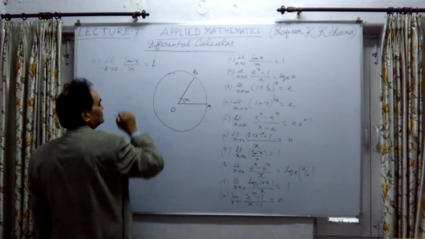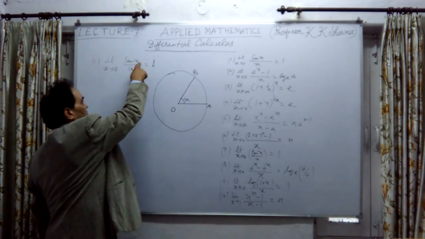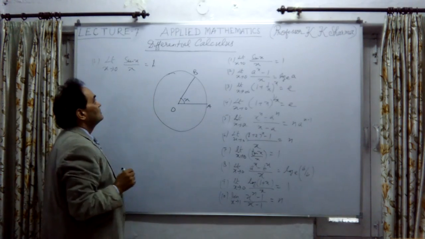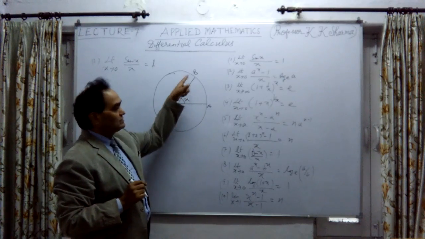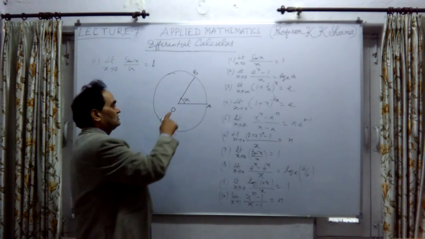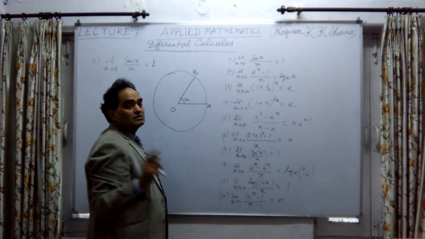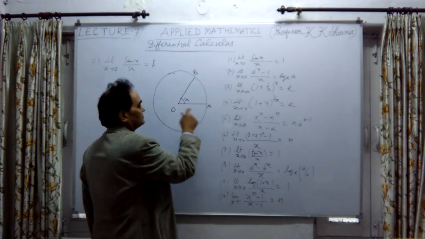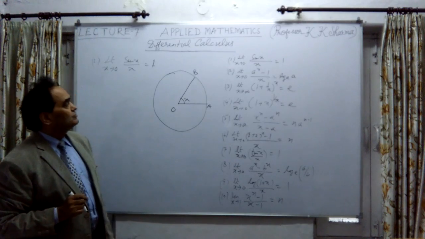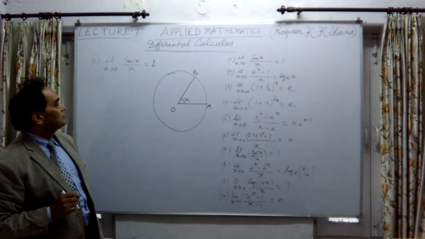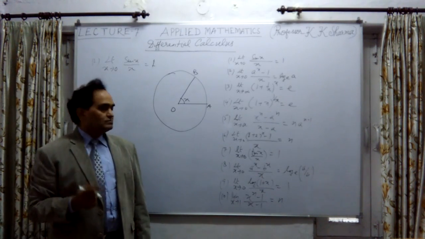Here, if it is theta, it would be theta, but in this case it is x. I've taken angle AOB as x, and OA and OB are both 1 because they are radii of a unit circle of radius 1.